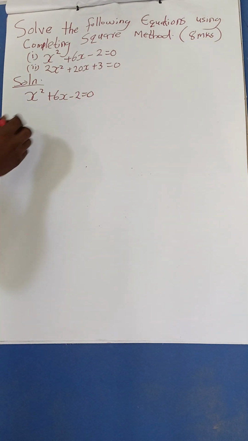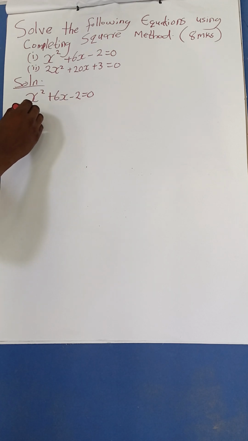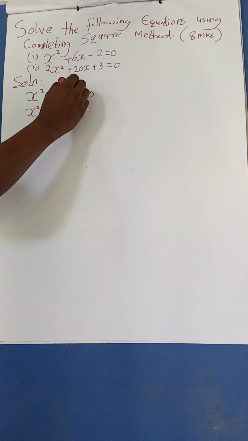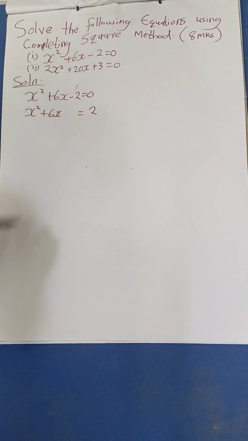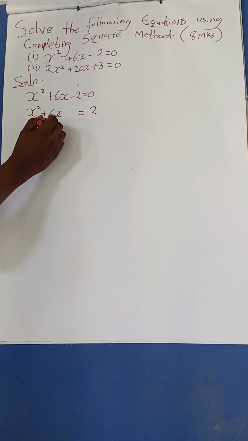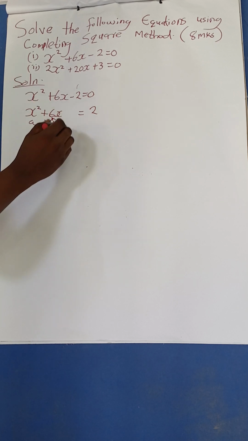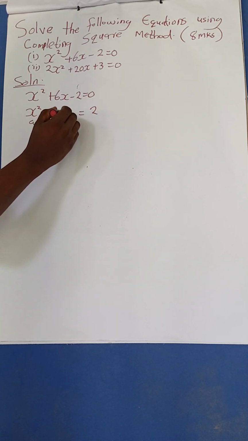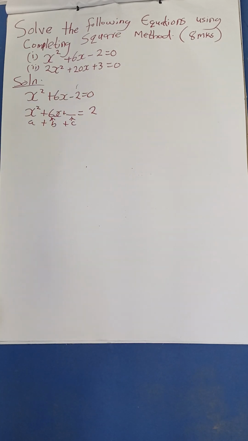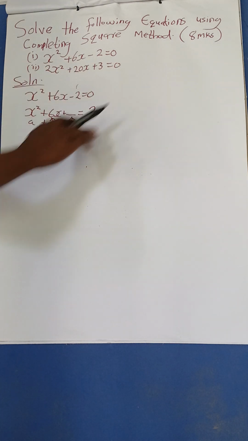The first step is to rearrange: x squared plus 6x is equal to, this one will come to this side, which will be 2. You can see there's a gap here. For our quadratic equation to be complete, it must have an a which is x squared, then b which is 6, and we must have a c here, which we don't have at the moment. So that is the first thing you have to do: let the constant go to the other side.